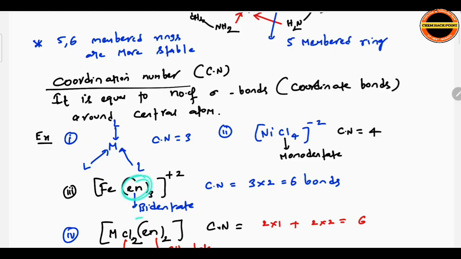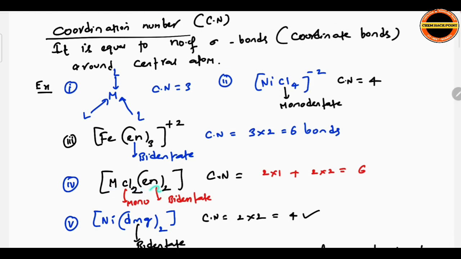Here ethylene diamine is bidentate. We just now studied. Bidentate meaning it can form 2 bonds. How many such molecules? 3 molecules. Each can form 2 bonds. Total 6 bonds formed. Hence for this coordination number is 6. Next, MCl2(en)2. Here it is monodentate and bidentate, because chlorine is monodentate, en is bidentate. Coordination number 2 into 1 plus 2 into 2. How? Because 2 chlorine atoms each can form 1 bond, 2 en molecules each can form 2 bonds. Overall coordination number is 6.